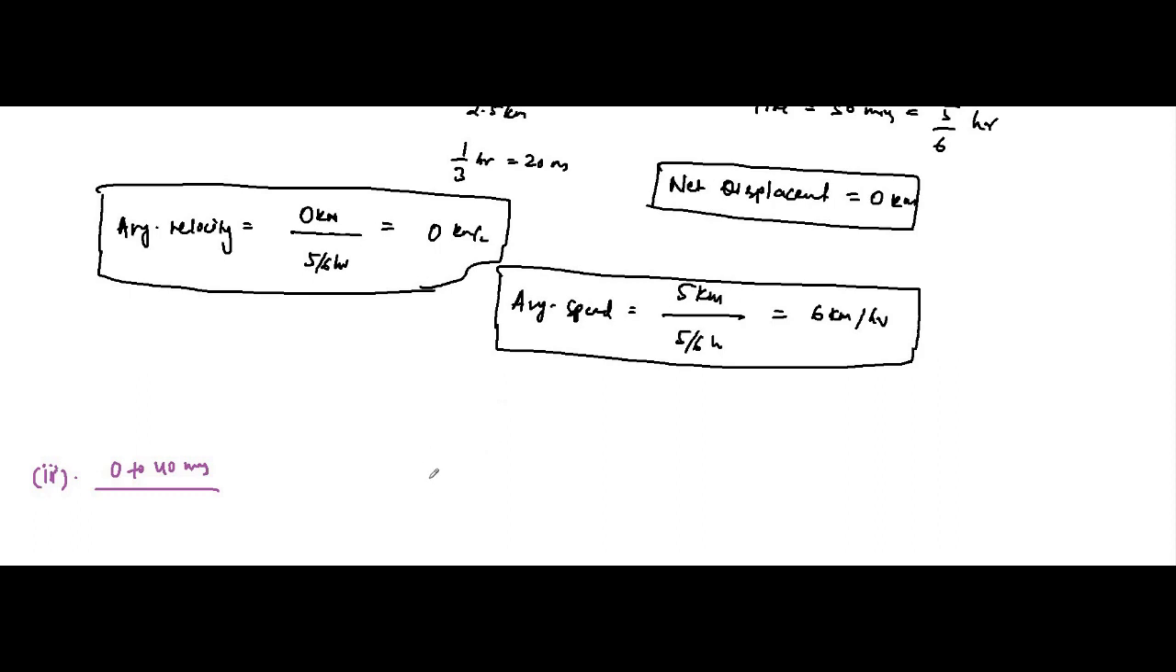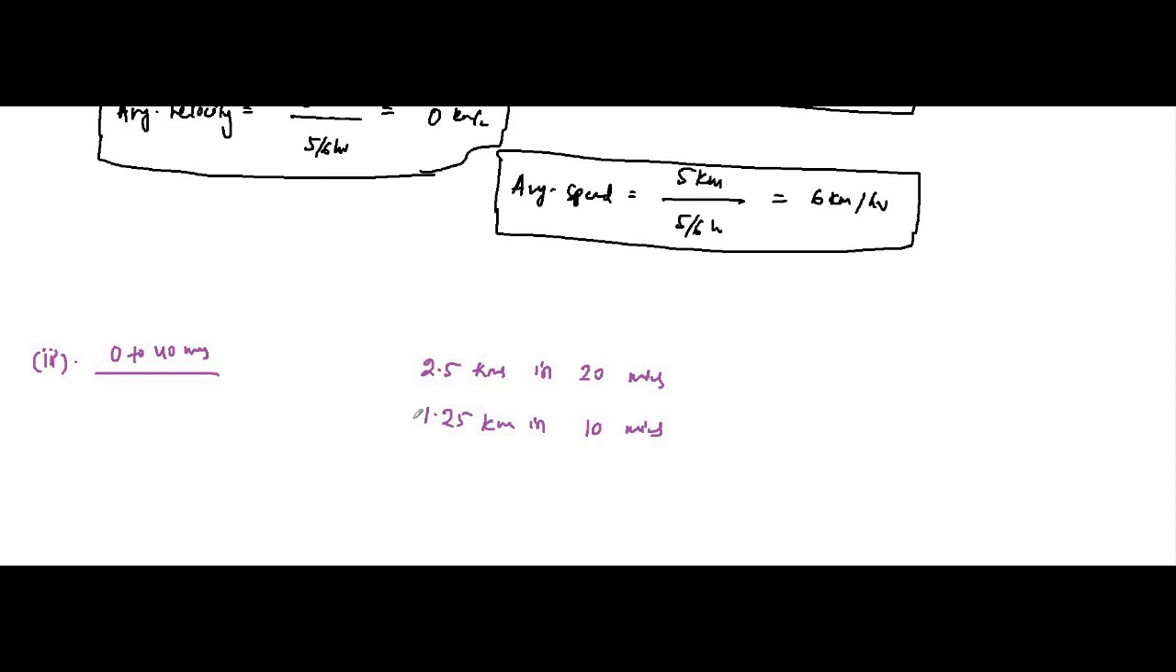2.5 kilometers in 20 minutes. So obviously he would have covered 1.25 kilometers in 10 minutes, because we are considering uniform velocity, uniform speed. So this is important here.